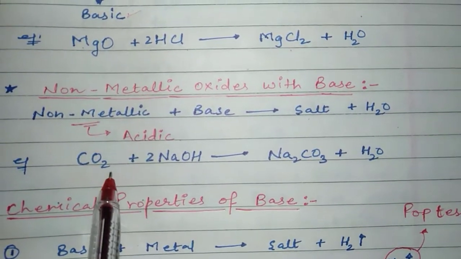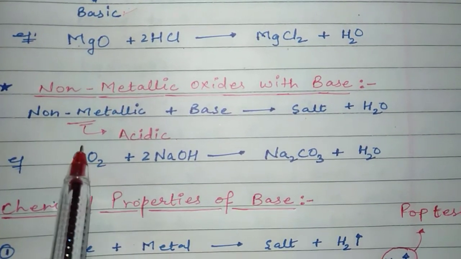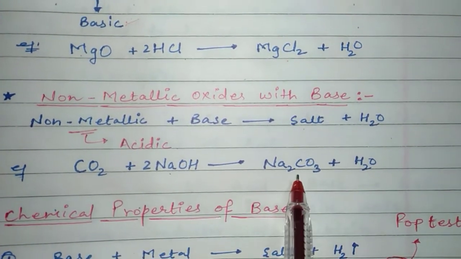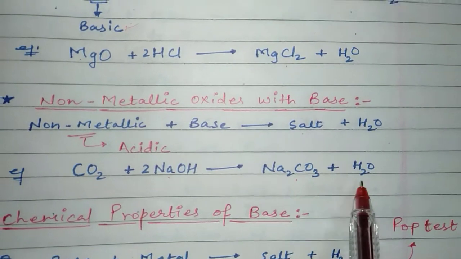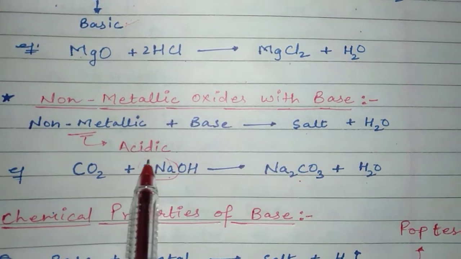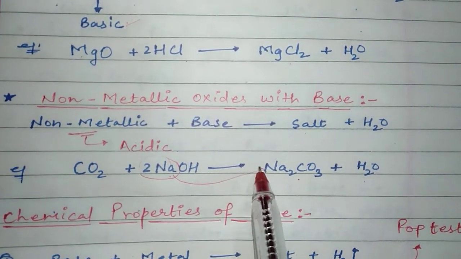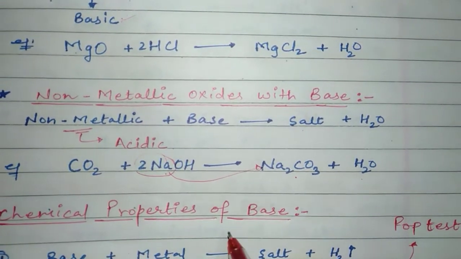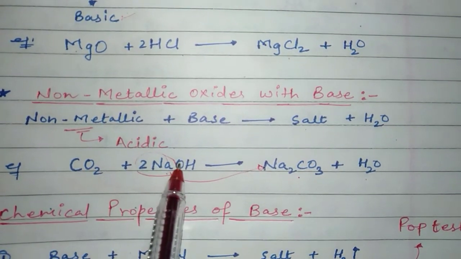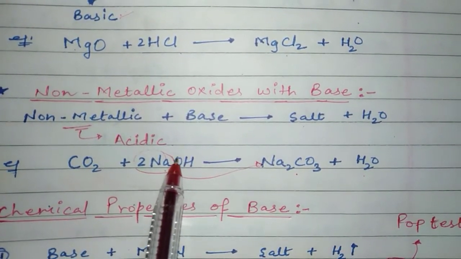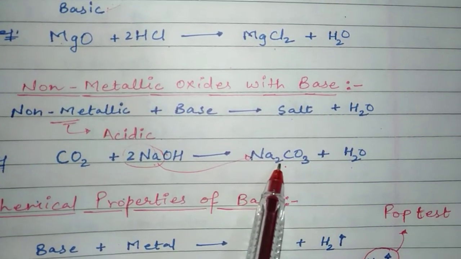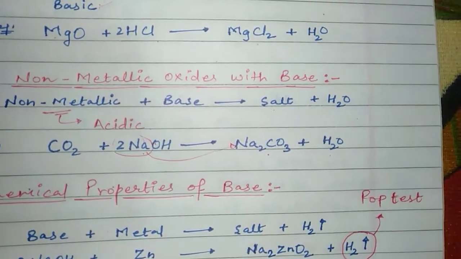You can see here carbon dioxide is an example of a non-metal oxide, and it is reacting with NaOH, sodium hydroxide, and forming a carbonate salt, that is sodium carbonate, and water. You can see there are two sodium ions, which form the sodium carbonate. And how is the carbonate forming here? Carbon dioxide is present, so it attaches with this oxygen and forms the carbonate. So sodium carbonate forms like this, with the formation of water.